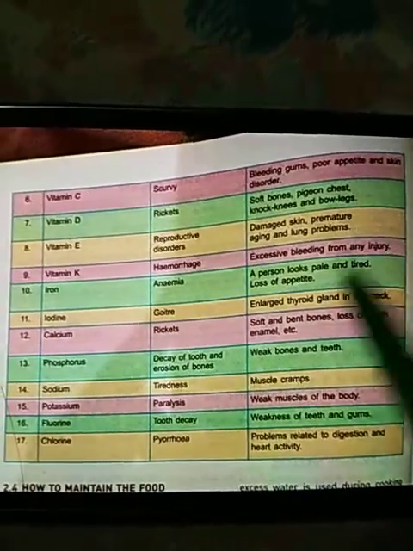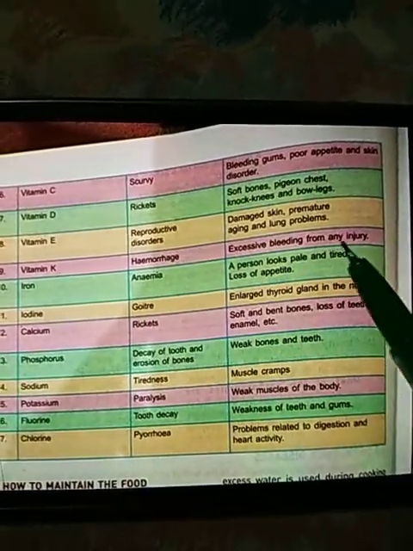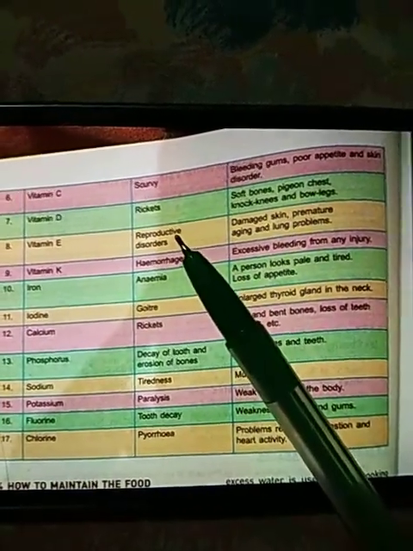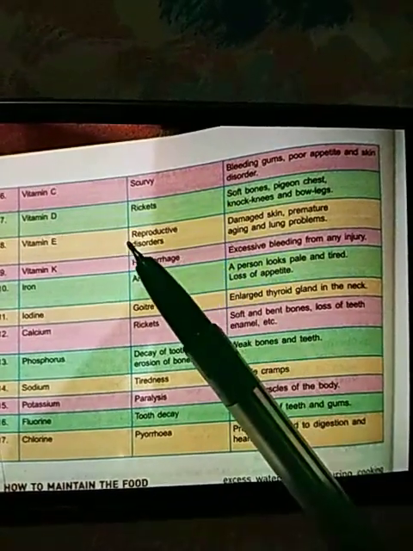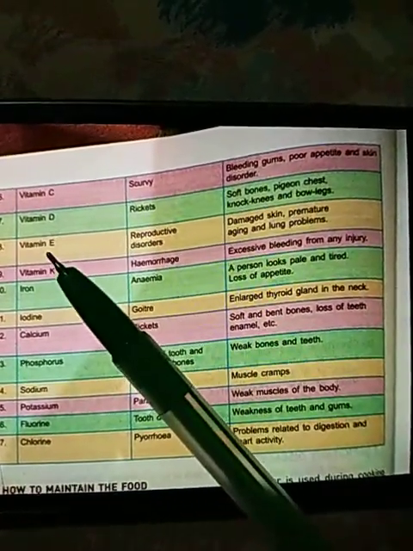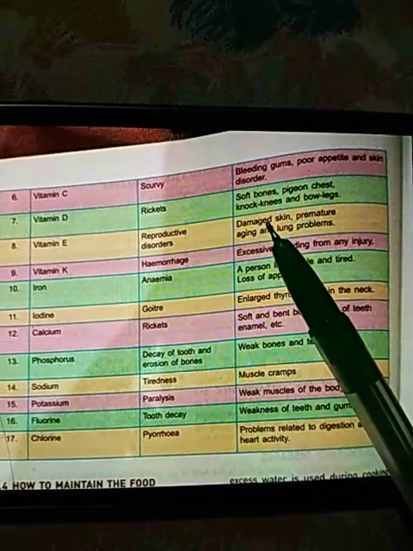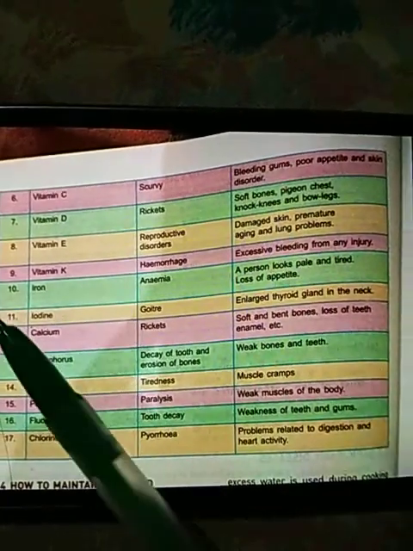Aging and lung problems. Vitamin K. Hemorrhage, meaning excessive bleeding from any injury. As I have said, vitamin E is important for proper functioning of the reproductive system, and deficiency of vitamin E leads to reproductive disorders. There will be premature aging.